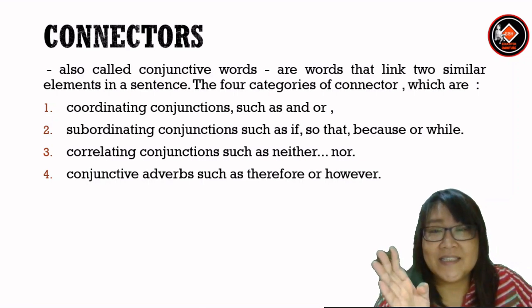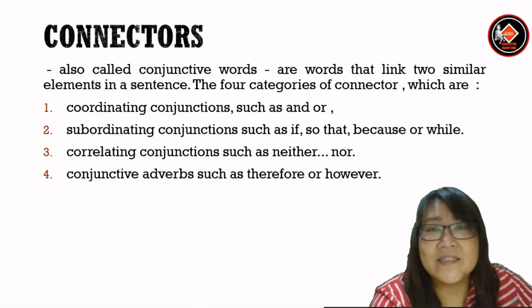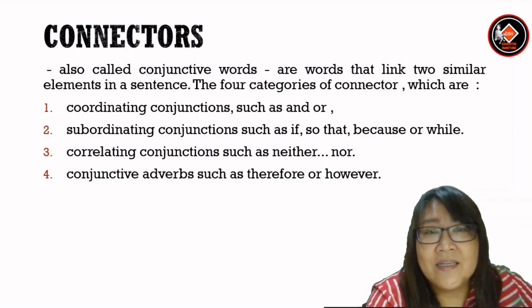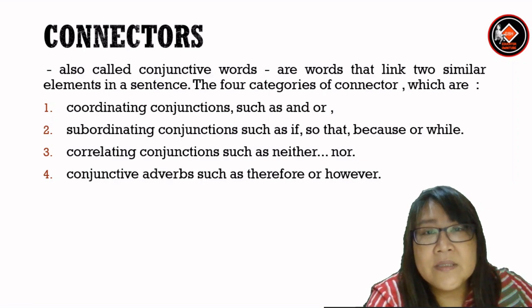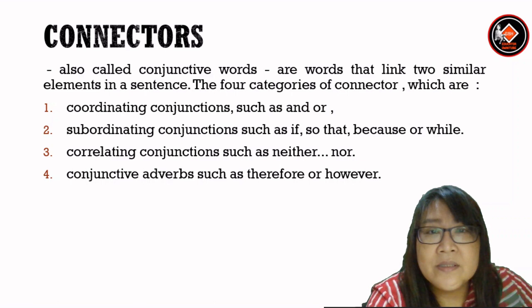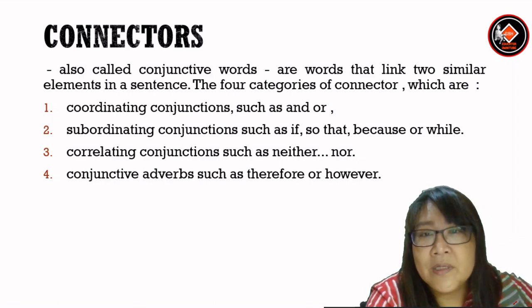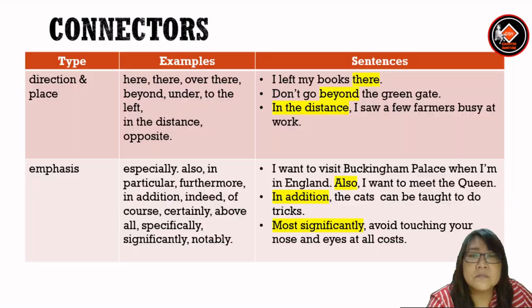We have connectors. Connectors are also called conjunctive words. They are words that link two similar elements in a sentence. The four categories of connectors are: 1. Coordinating conjunctions, such as and, or. 2. Subordinating conjunctions, such as if, so that, because, or while. 3. Correlating conjunctions, such as neither, nor. And the last one, conjunctive adverbs, such as therefore or however.